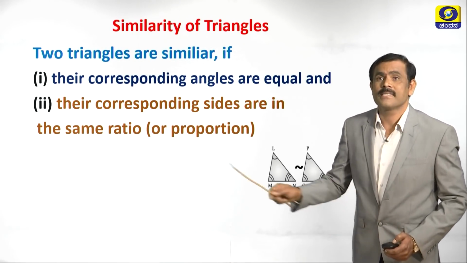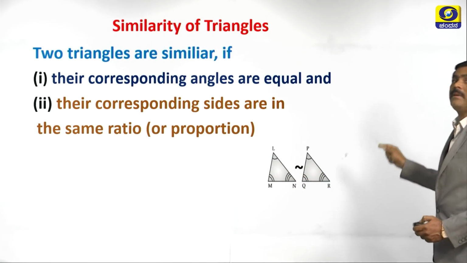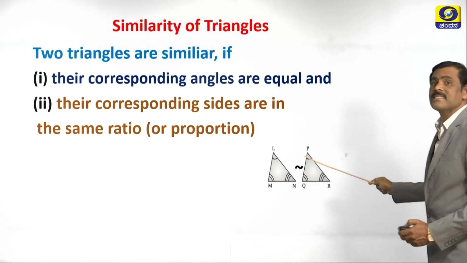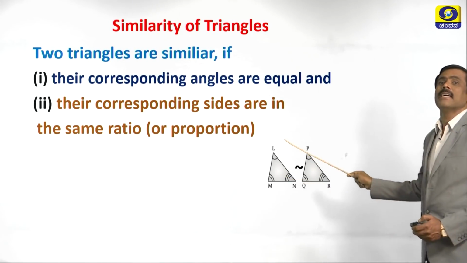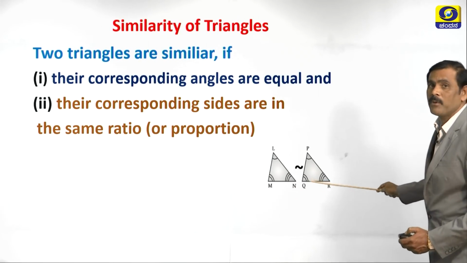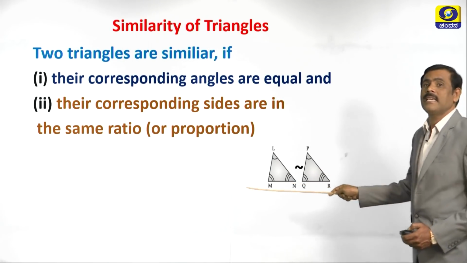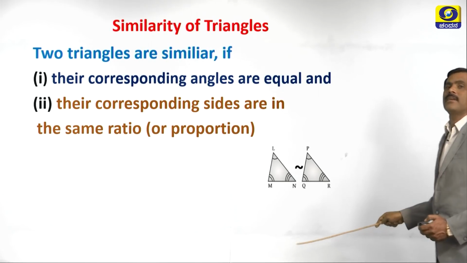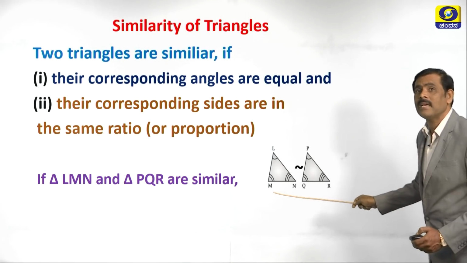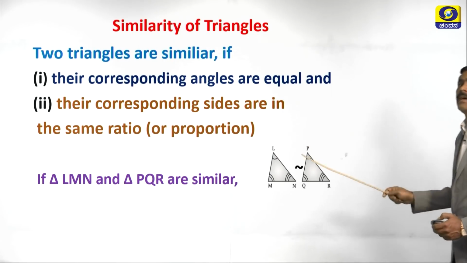Again, see here, triangle LMN is similar to triangle PQR. Why these two triangles are similar? You can see the corresponding angles here. Angle L is corresponding to angle P, angle M is corresponding to angle Q, angle N is corresponding to angle R. See, the corresponding angles are equal. These two triangles are similar. Which two triangles are similar here? Triangle LMN and triangle PQR are similar.